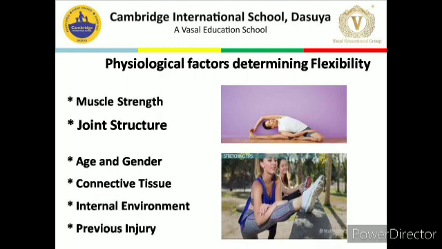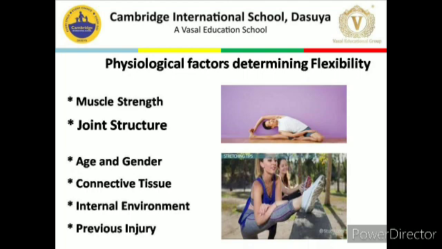Next point is joint structure. There are different types of joints in the human body. Some have a greater range of motion than others. For example, the ball and socket joint of the shoulder has the greatest range of motion of all the joints and can move in each of the anatomical planes. Therefore, the structure of joints also affects flexibility.